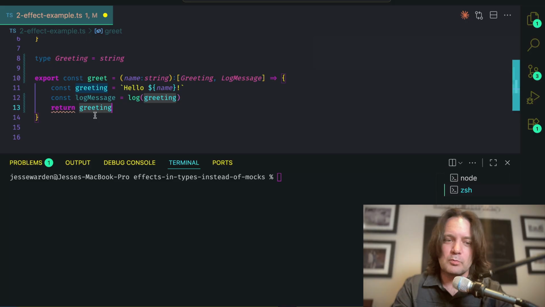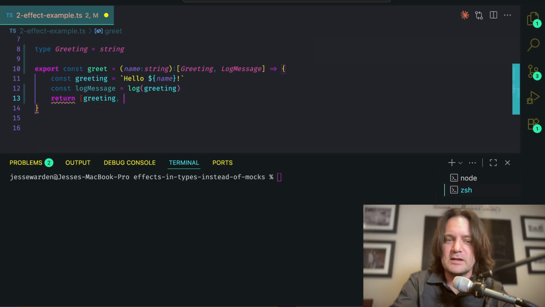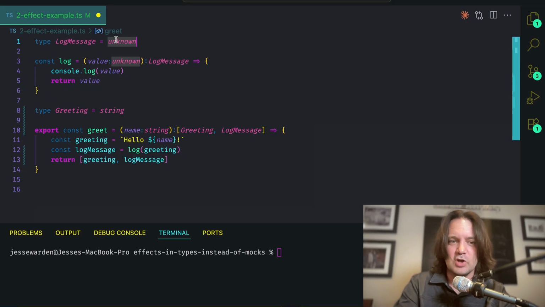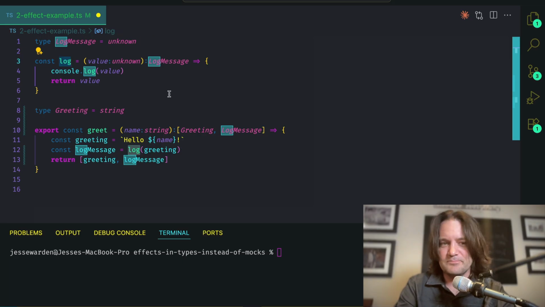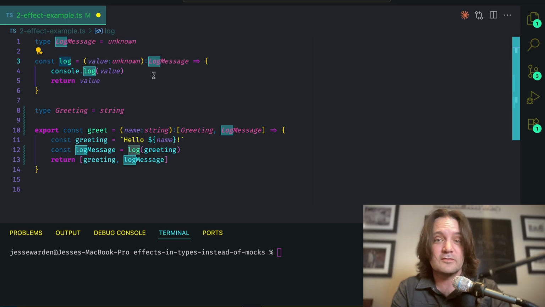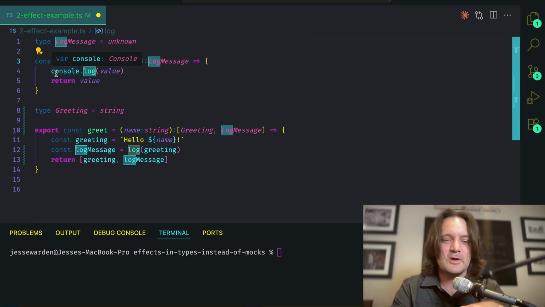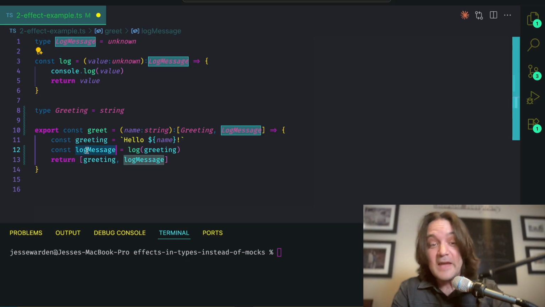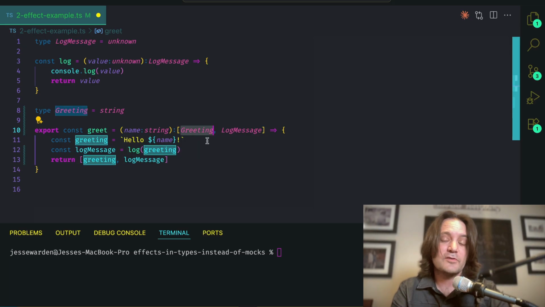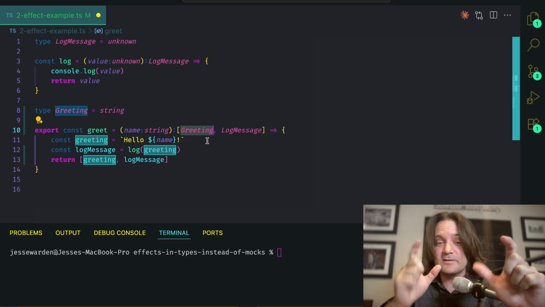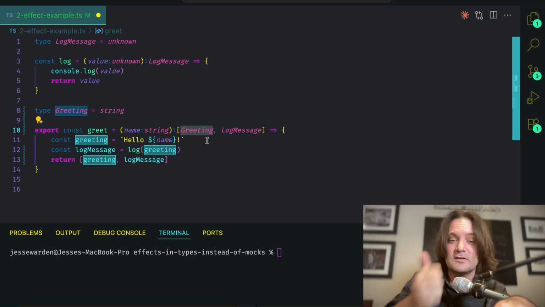And now we're required to return both. So we're going to return a greeting and a log message. We've got a log message. We've got a log function. That log function just wraps console and says, look, I'm going to return what you sent me. So at least you have some kind of valuable return value other than undefined, because that's all the console log and info and all those guys send, okay? We're then going to capture that value and embed it in the type system. So we're now returning a tuple or an array with two items that can be different types. A greeting is the first and a log message.